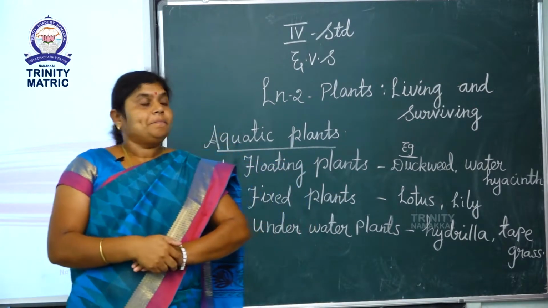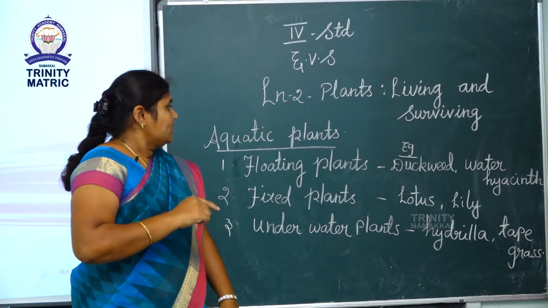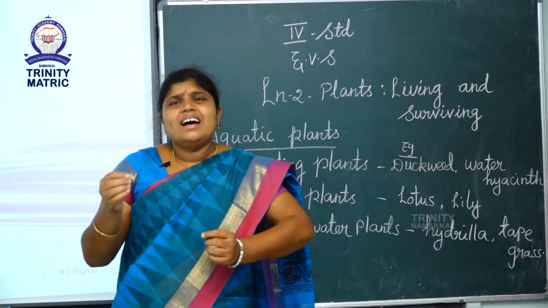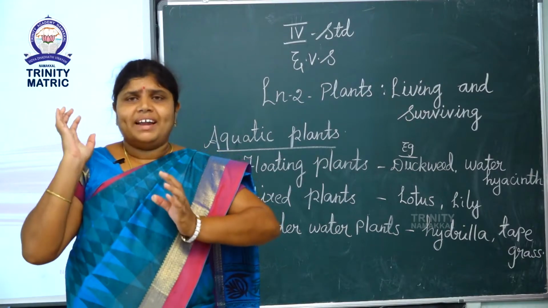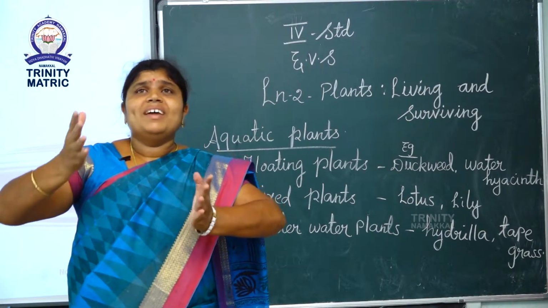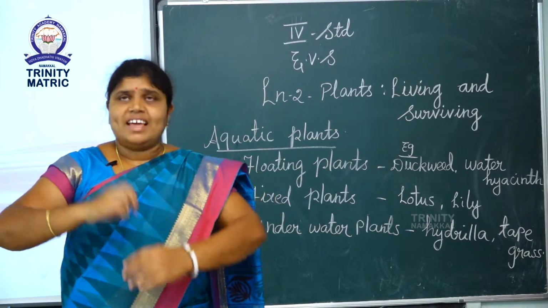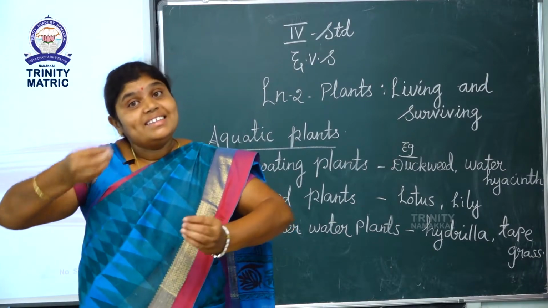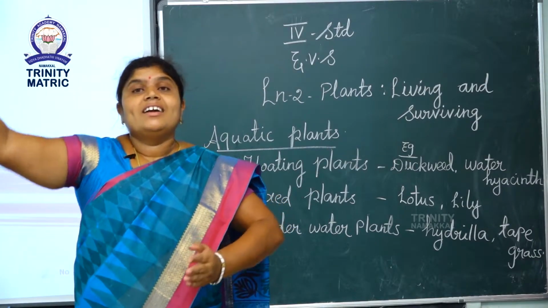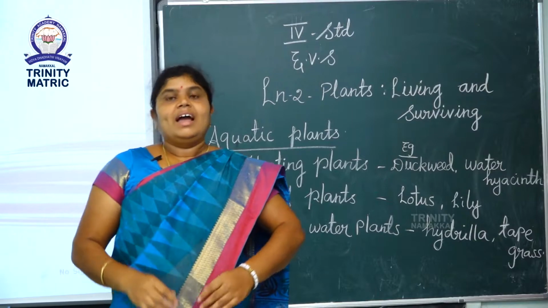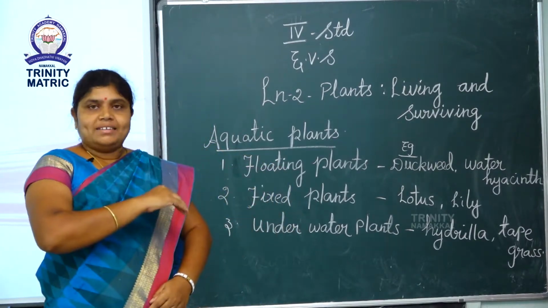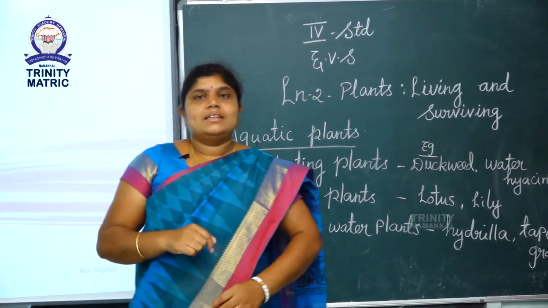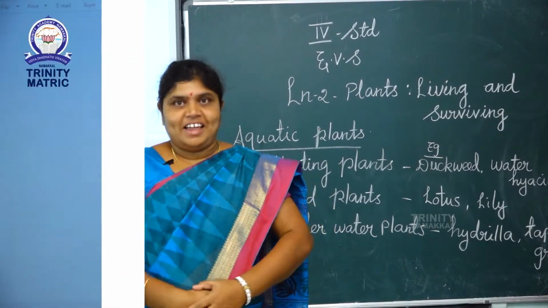Then next, duckweed and water hyacinth. These are very small plants. These plants are very light and small in size. So they can easily move in running water. Actually, these floating plants live in riversides.